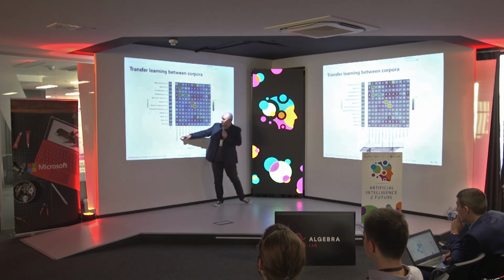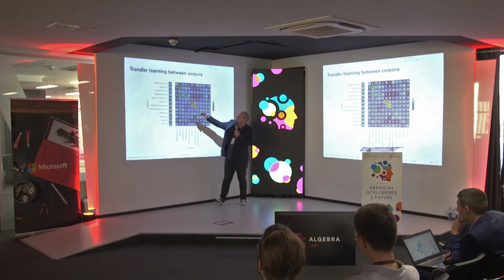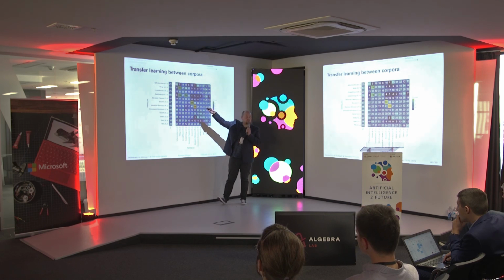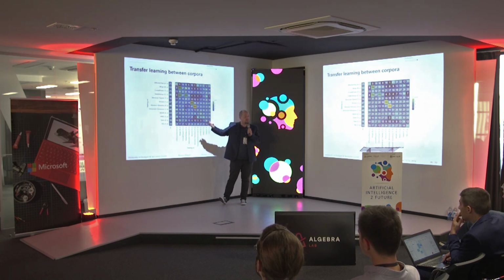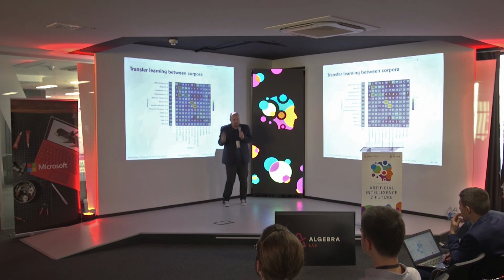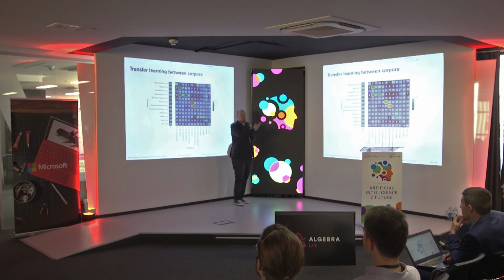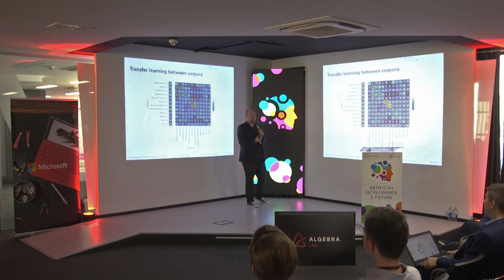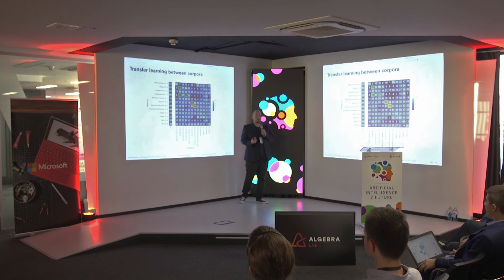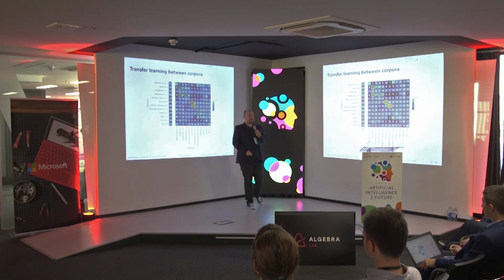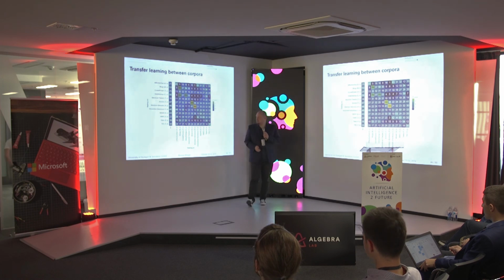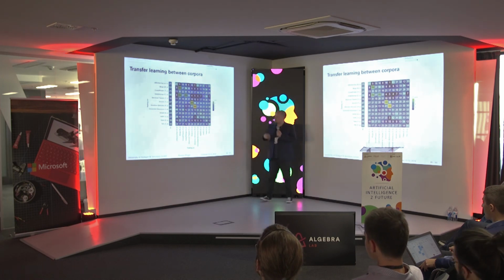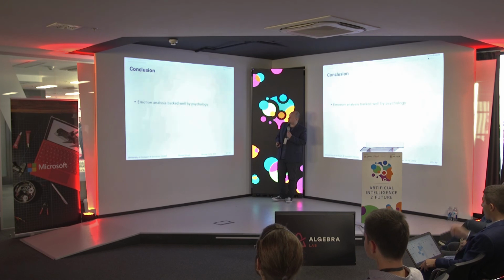For instance, when you train on this corpus called effective text, you can get to 65%, but when you test it on another corpus, you only get 9%. So you can really do a very bad job when you just randomly select some data set. So it's really a challenging task to find the right data set for your problem. Even if the task is totally clear, you want to do emotion analysis, the domain matters a lot. So we are working here on improving transfer learning methods.